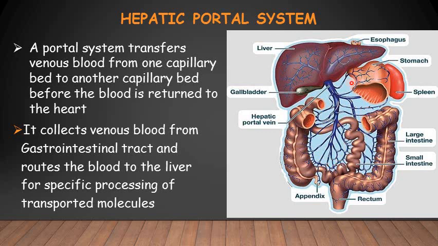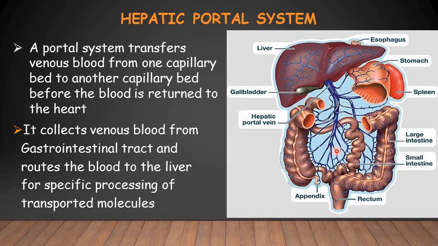So from the stomach and then from the small and large intestine, the whole of this venous blood, which is full of nutrition, is collected from this set of capillaries and passes through this portal vein, and then enters the liver, where it again divides into another set of capillaries, the hepatic sinusoids, and from here through the hepatic veins the blood is transported into the inferior vena cava ultimately.